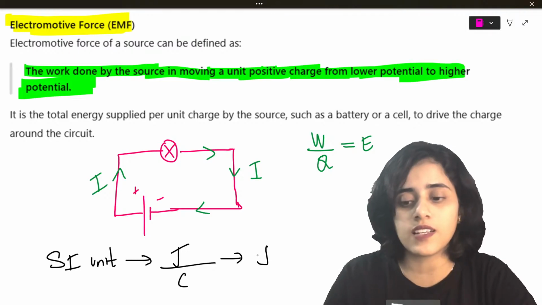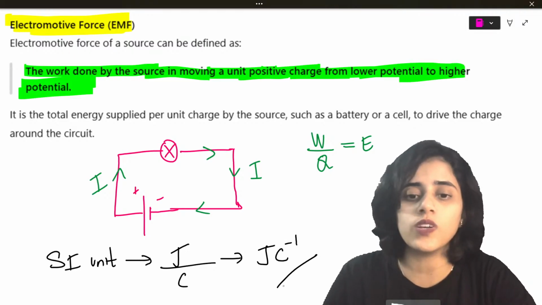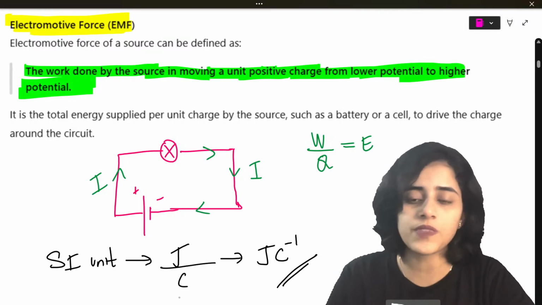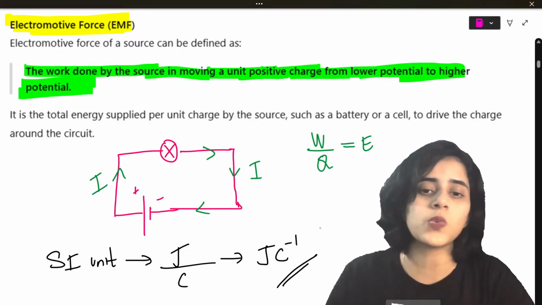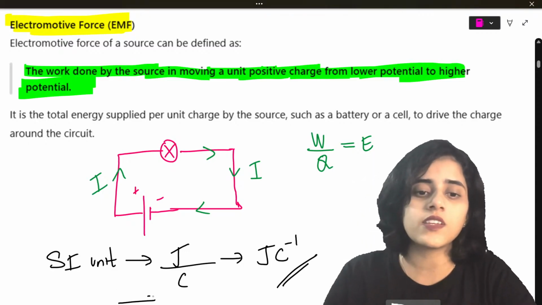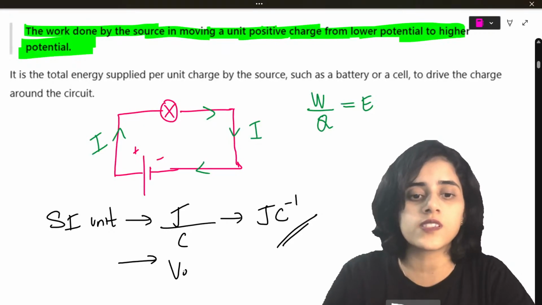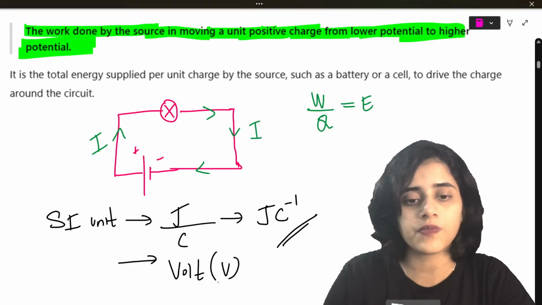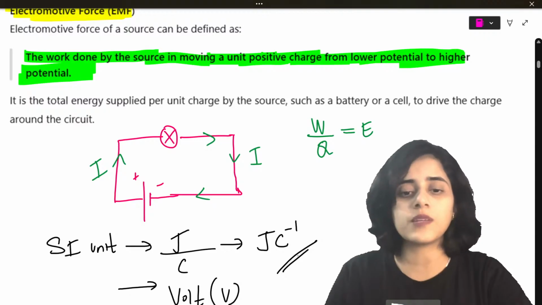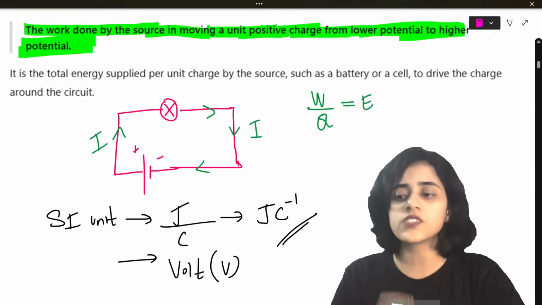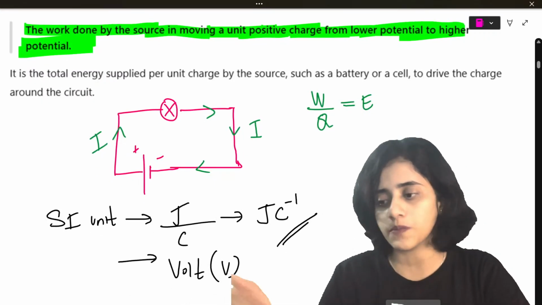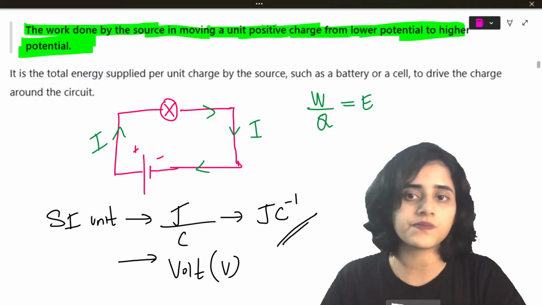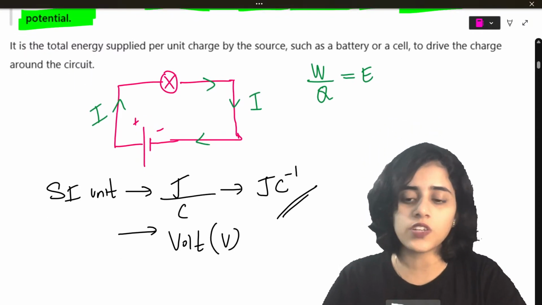So this is basically joule coulomb raised to -1. Now there is one more unit, which is the famous unit. The unit is called volts or V. So EMF can be represented by volts or joule per coulomb.